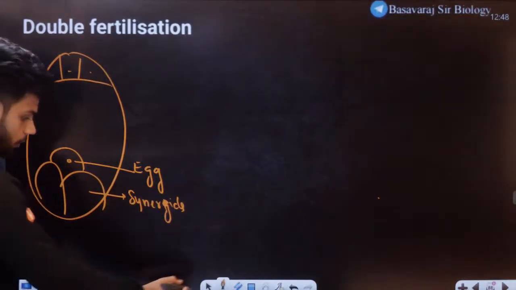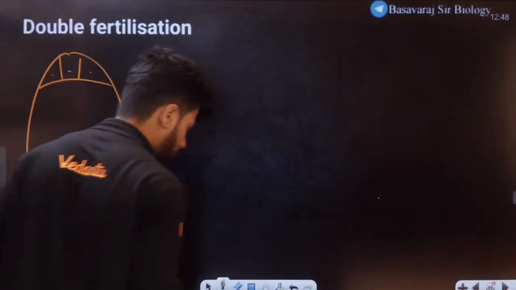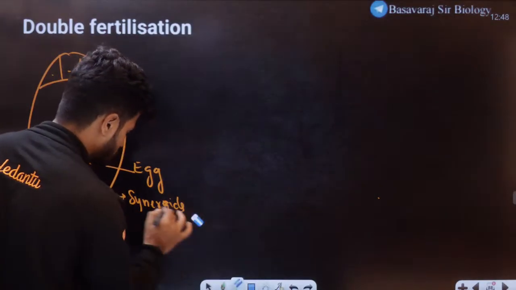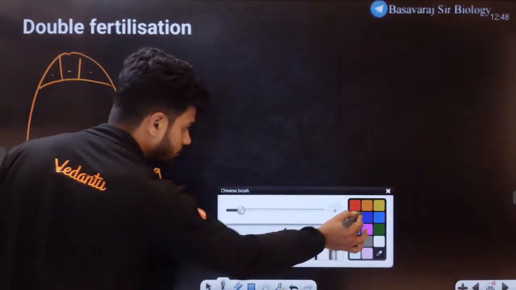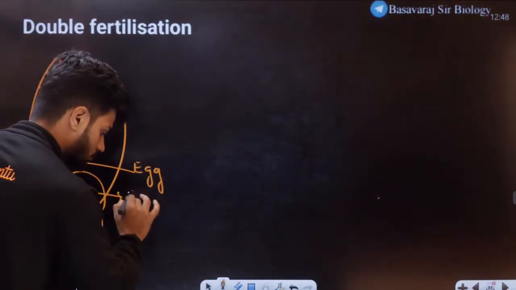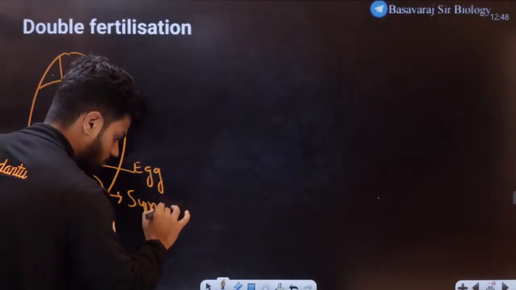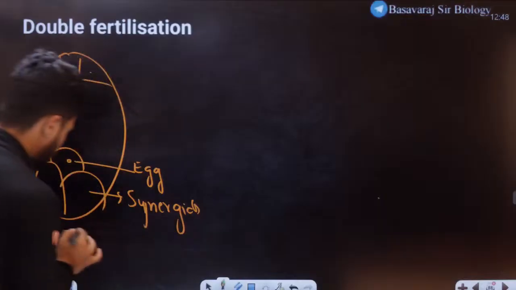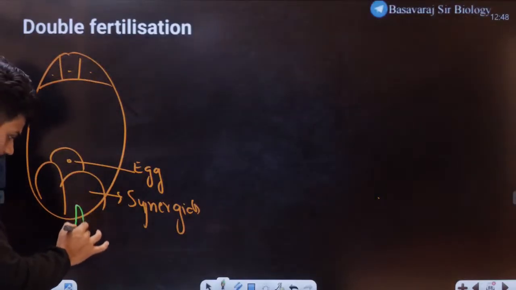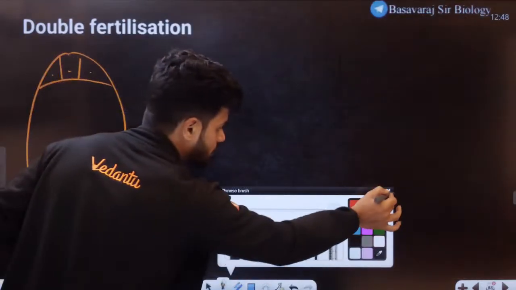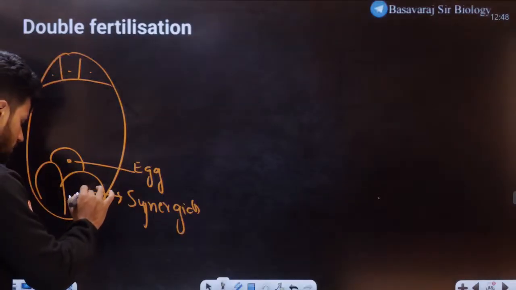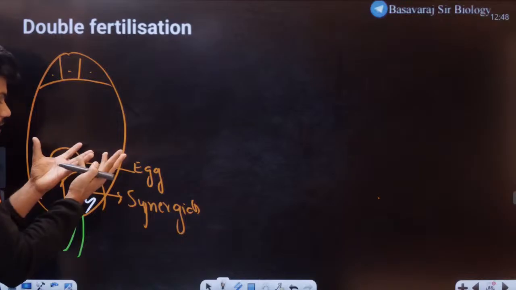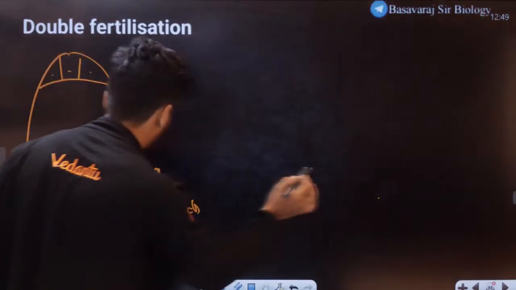Now what happens once the pollen tube enters inside? It is always entering from here. The pollen tube is entering from here. Here we have the filiform apparatus. Once the pollen tube enters inside, it will burst open and release 2 male gametes.